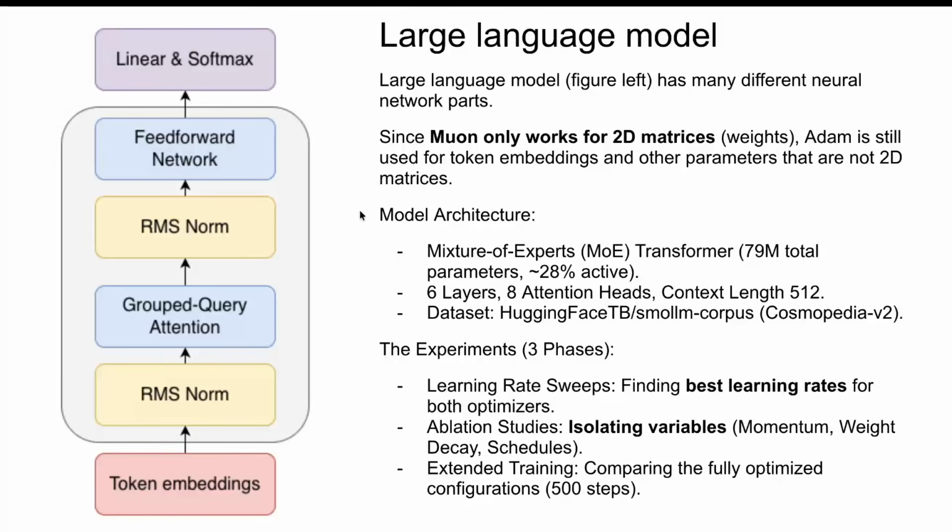The experiments will be done on a large language model. This is a very simplified architecture. A large language model has many different types of neural networks and architectures and learning tasks. So it's a very good example to test the Muon optimizer and different optimizers on, because it contains many different applications of optimizers. Here is the architecture of my large language model that I built.